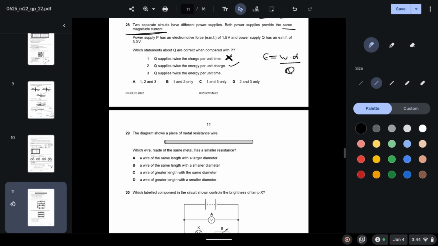So 2 is correct. Q supplies twice the energy per unit time. This is also correct. We know the formula is P equals VI, and P is energy over time. E over T is equal to VI. So since Q has twice the EMF of P, it will also supply twice the energy per unit time. So the correct option is D.